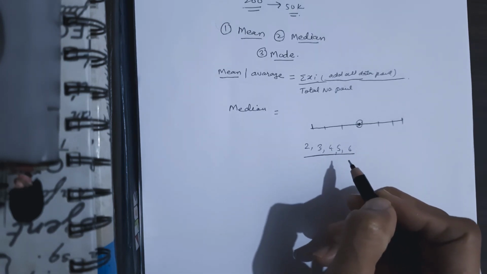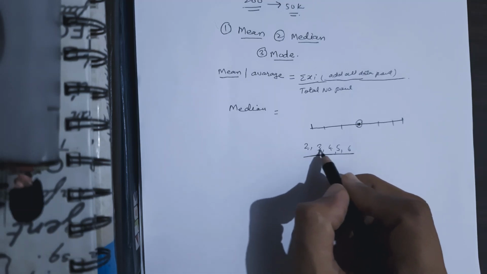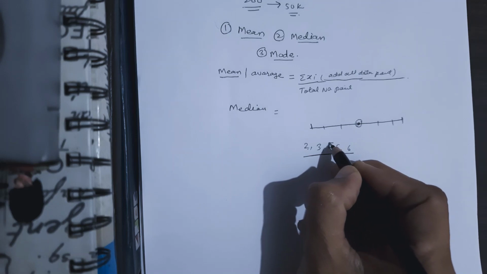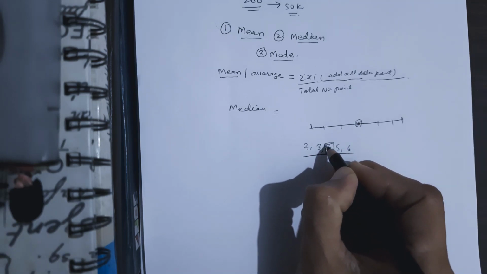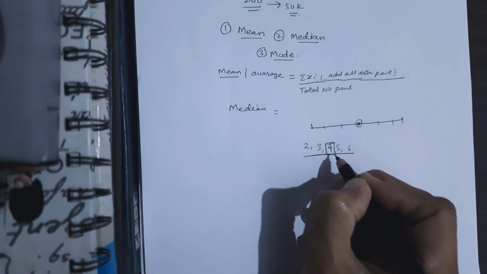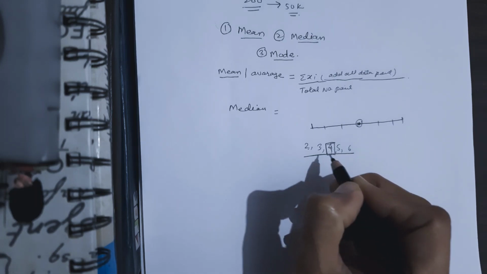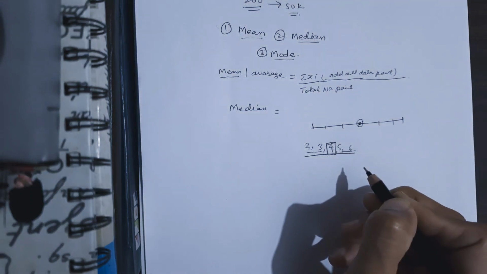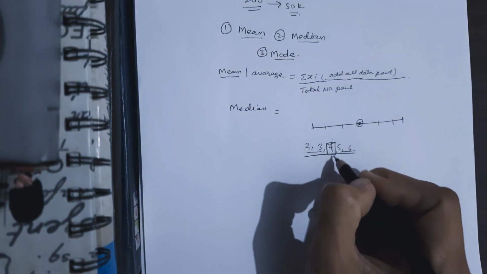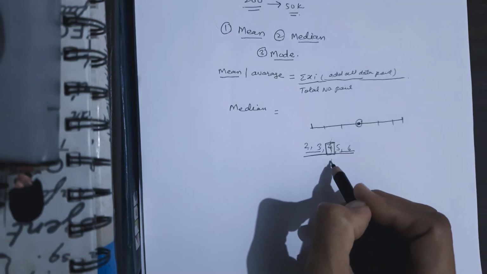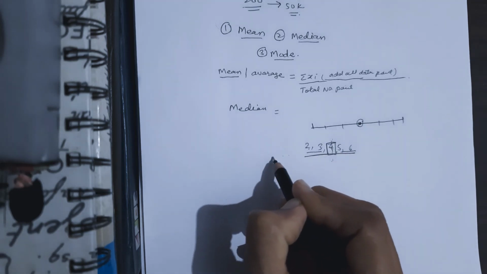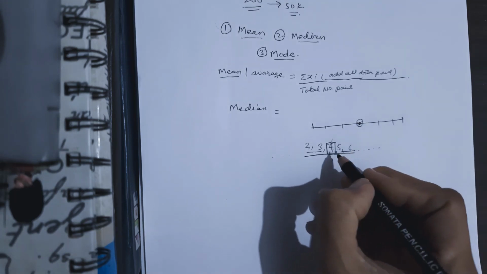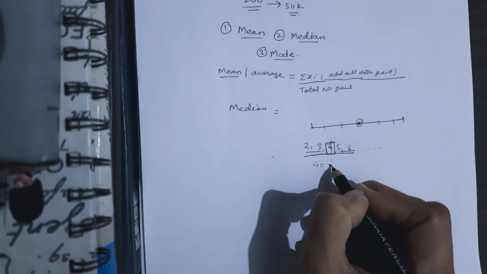I will arrange them in ascending order, and then calculate the middle number. What is the middle number? 4 is the middle number. And why am I saying this is the middle number? Because I have 2 numbers above it and 2 numbers below it. So median divides the data exactly in half. We have an equal number of data points above it and below it. So that is called median, and this 4 is the median.